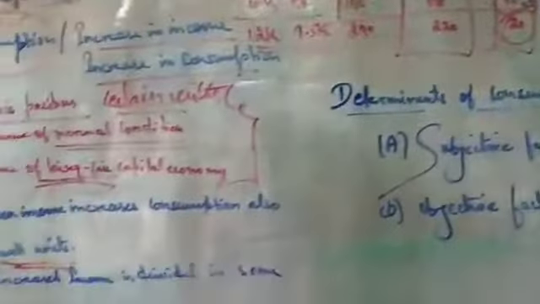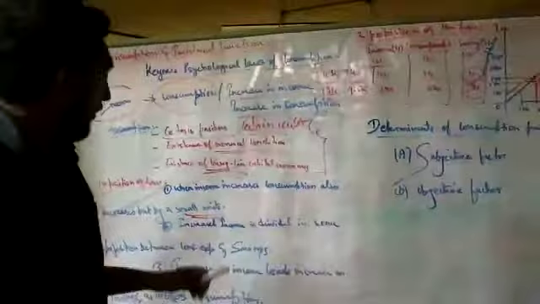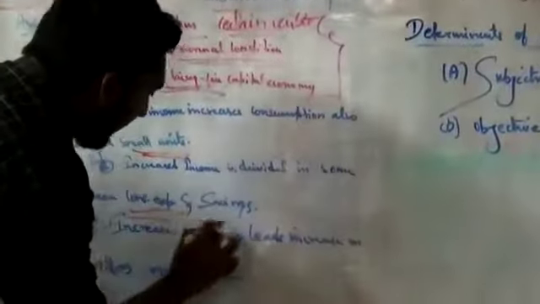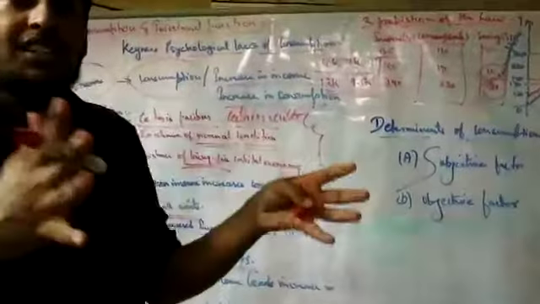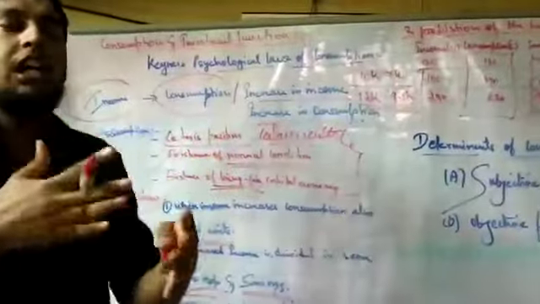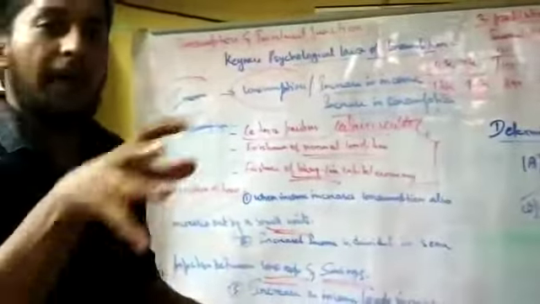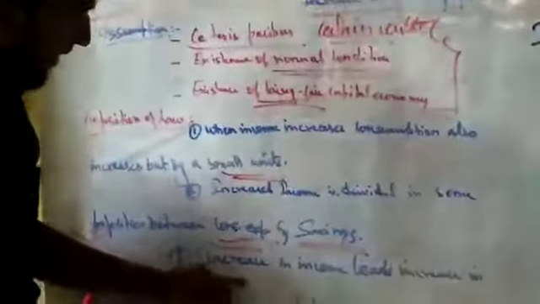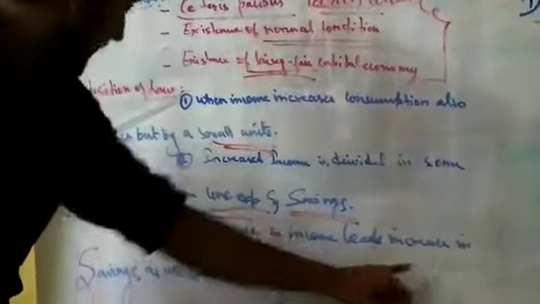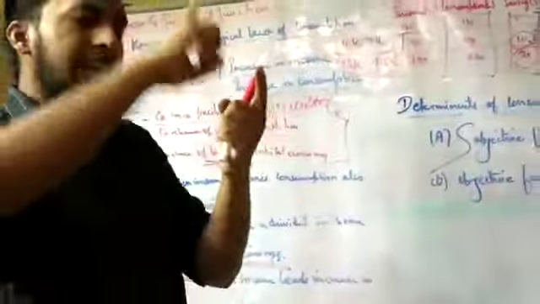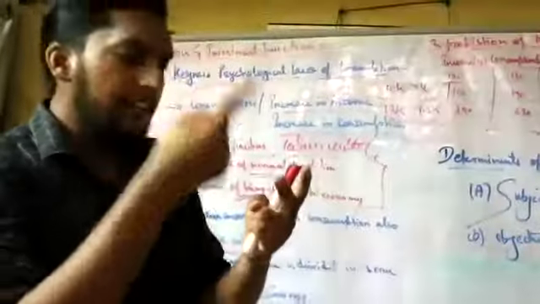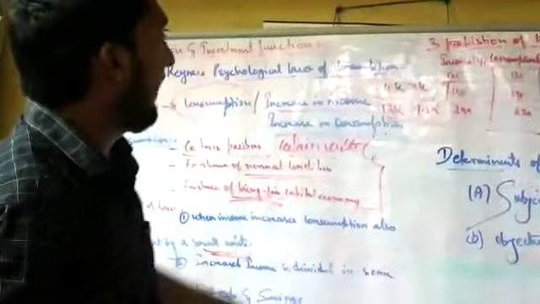So he says that when there is an income increase, you can see the consumption expenditure and saving. You can see the division, you can have the perfect relationship between what is spent and what is saved. And the last point he says: an increase in income leads to an increase in saving as well as consumption. If there is an increase in income, there will be an increase in saving as well as an increase in consumption.